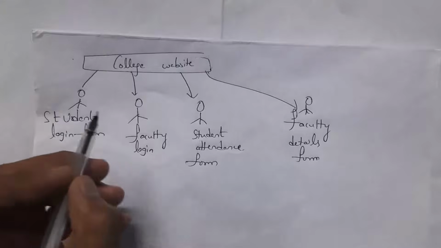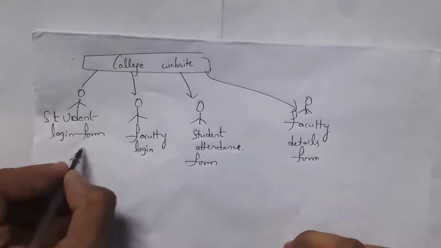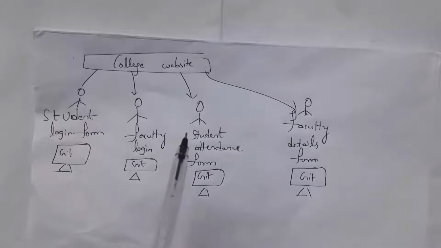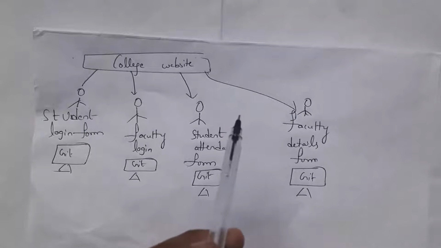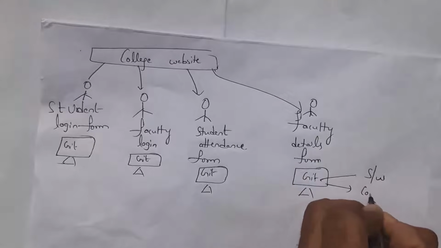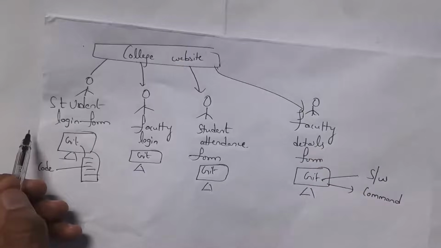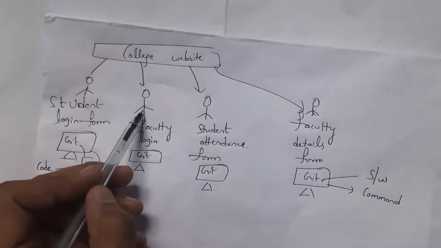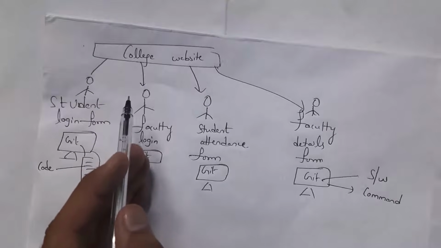Guys, all these developers will install Git software on their computers. For example, this developer will install Git on his computer. Similarly, all developers will install Git on their computers. Git is a software that works based on commands. So whenever a developer writes any code, he will store that code in Git on his computer. Like that, all developers will develop code and store that code in Git.